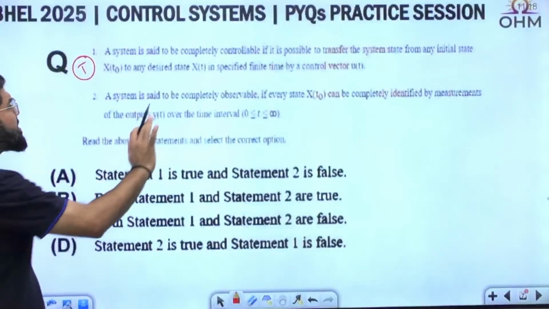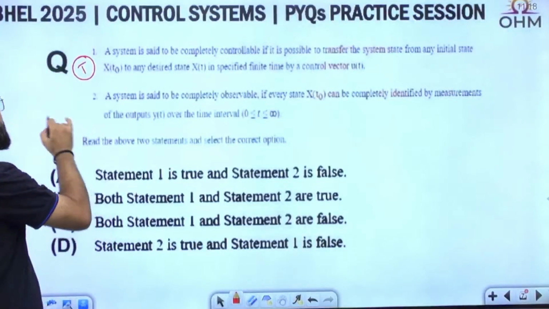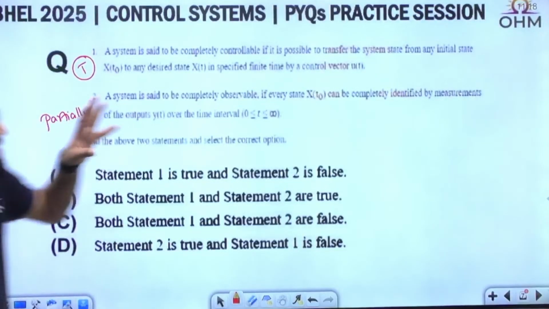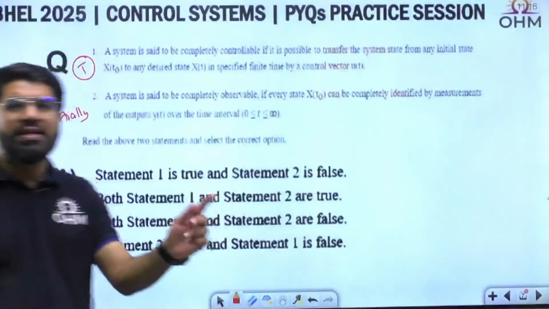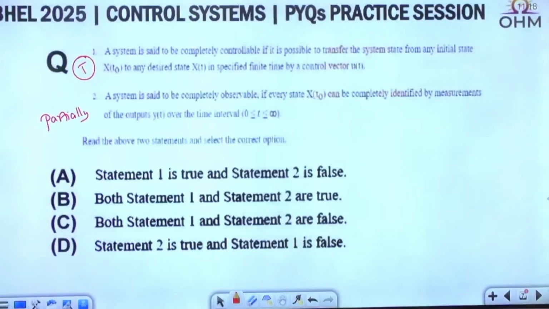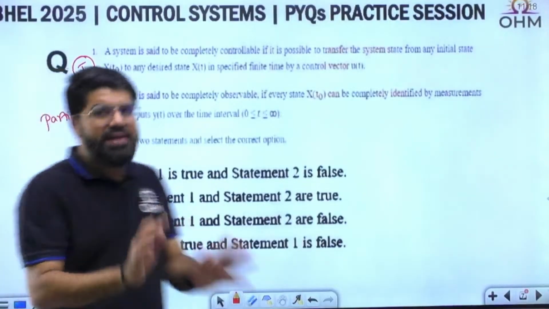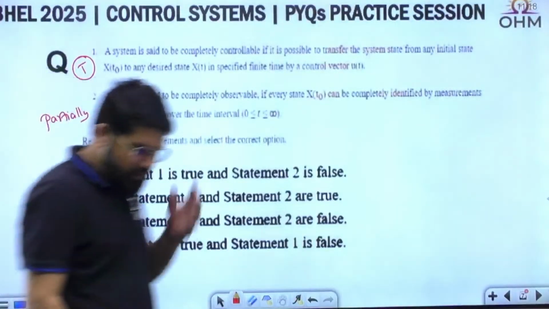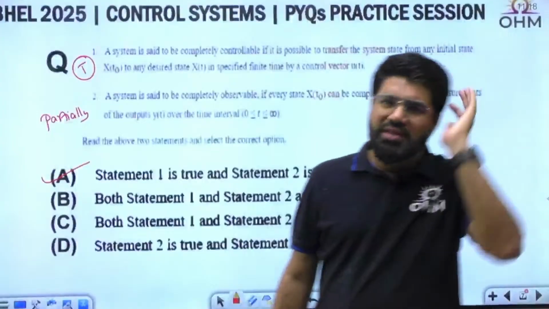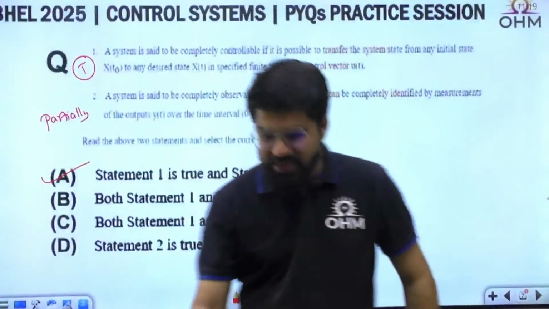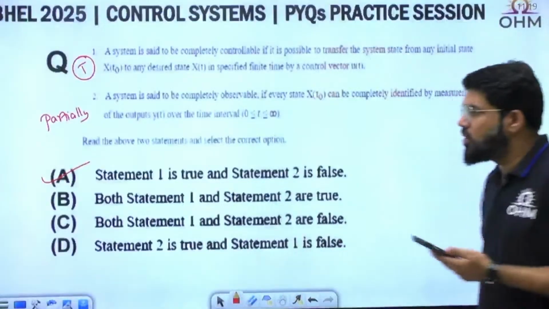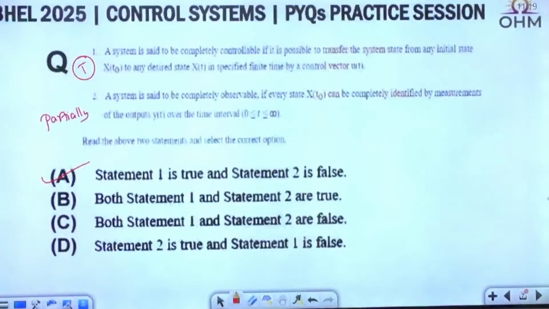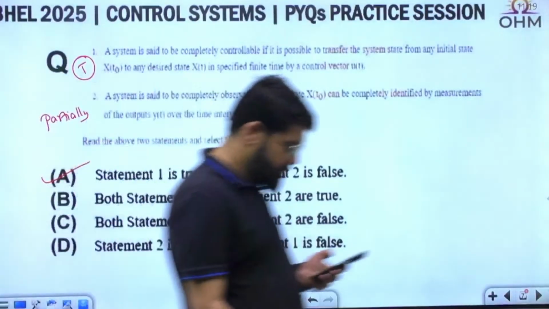So this is only partially correct. The definition is partially true. The system is observable if every state can be observed by measuring the output, but over a desired finite value of time. So statement number 2 is not completely true. It's option number A to be tick marked. You have to be very careful in reading the entire statement, especially if it is a theory question or a definition based question, correct? So we'll mark it as option number A. Right, dear? Option number A.